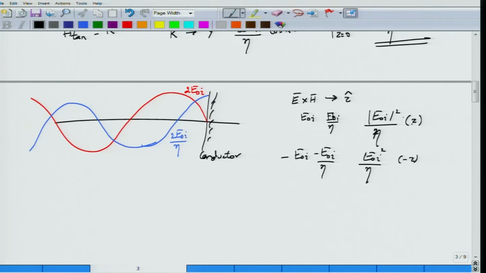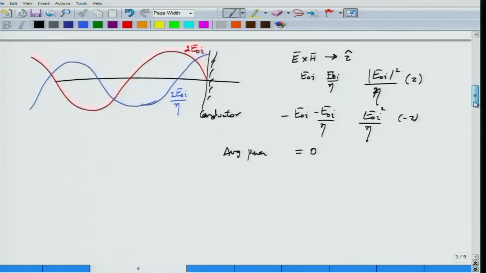The total power carried, the average power that is carried by the sum of the electric field and magnetic fields, or the waves in front of the conductor, will be equal to 0. So the average power carried will be equal to 0. Now how did I actually come up to this average power?